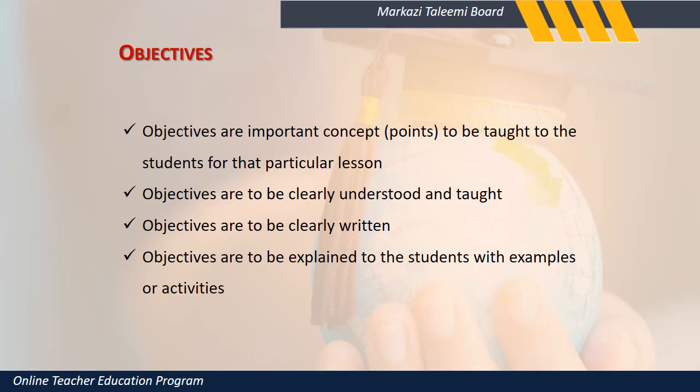So objectives are to be explained to the students with examples or activities. With examples, people are respected. Call the ayah in the classroom. Ask the children to make a greeting card. The objective of this lesson, what I am teaching, is to respect the people who help us. One day before, you tell them there is a craft class. Let's make a greeting card. I'll tell you tomorrow whom it is to be given to. Everybody would make a card.